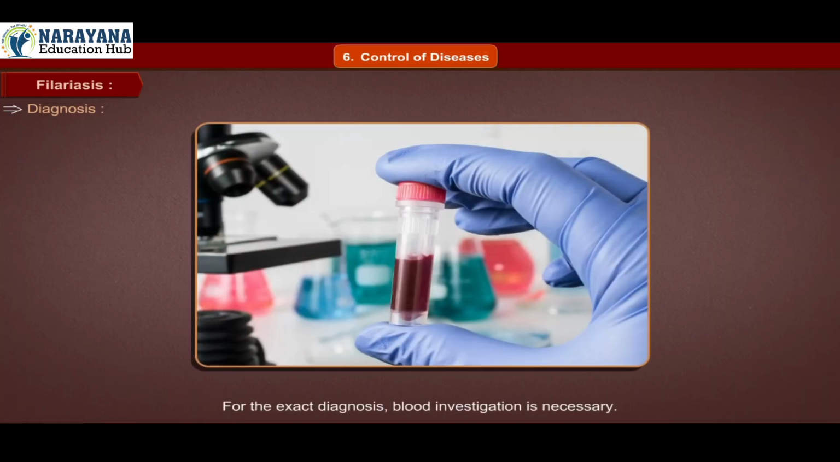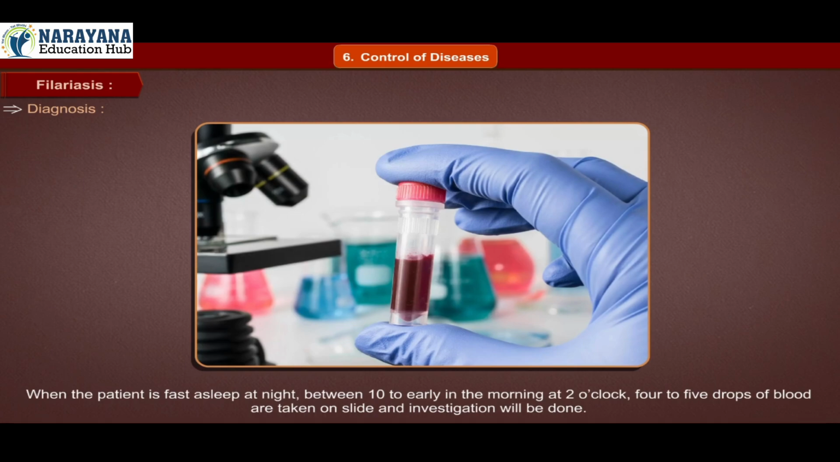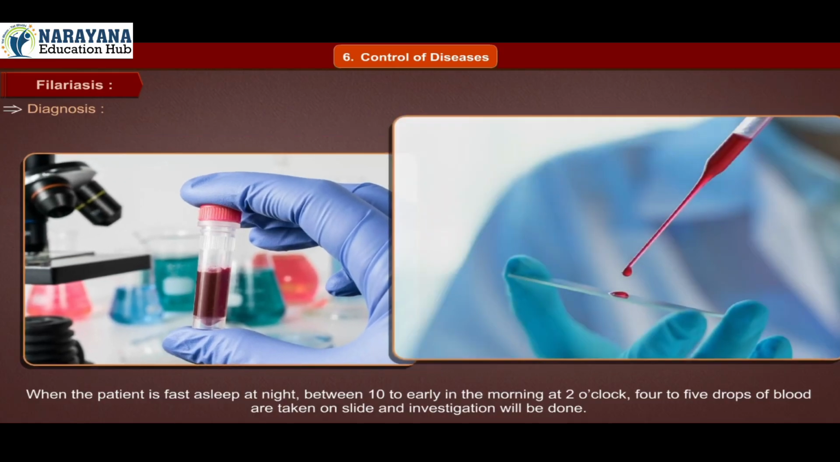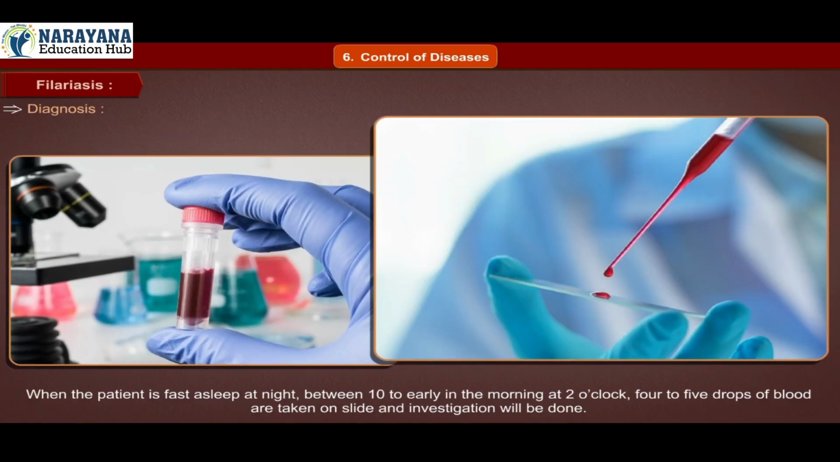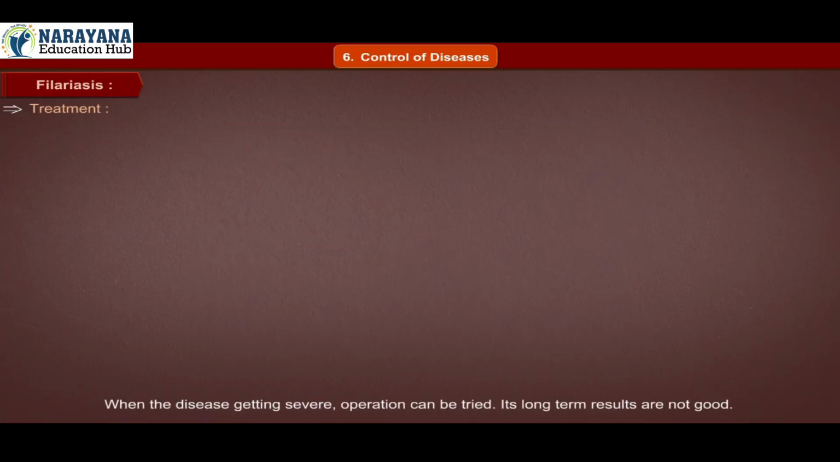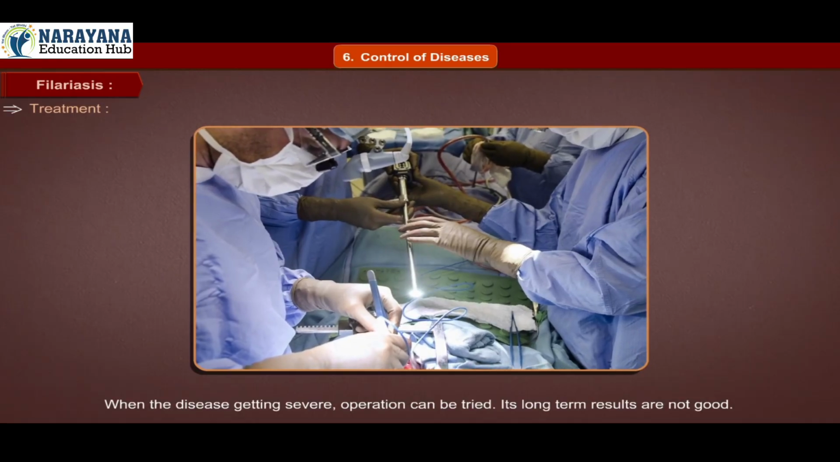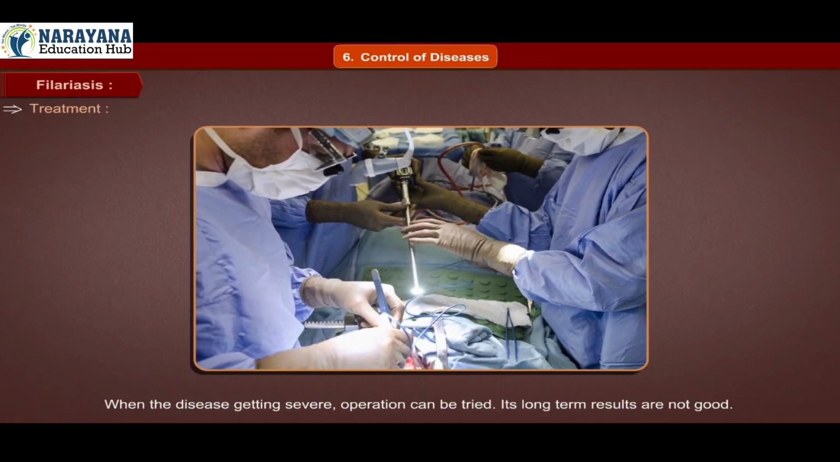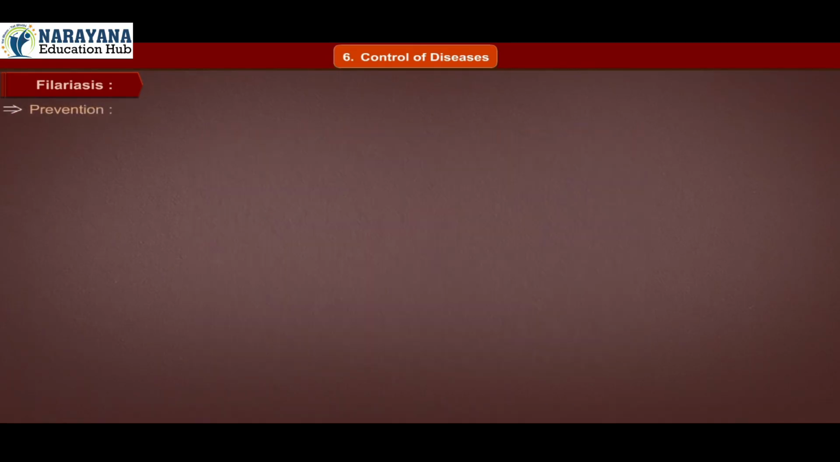Diagnosis. For exact diagnosis, a blood investigation is necessary. When the patient is fast asleep at night, between 10 at night and 2 in the early morning, 4 to 5 drops of blood are taken on a slide and investigation is done. Treatment. In case of early diagnosis, this disease is controlled by tablets. When the disease becomes severe, an operation can be tried. Its long-term results are not good.